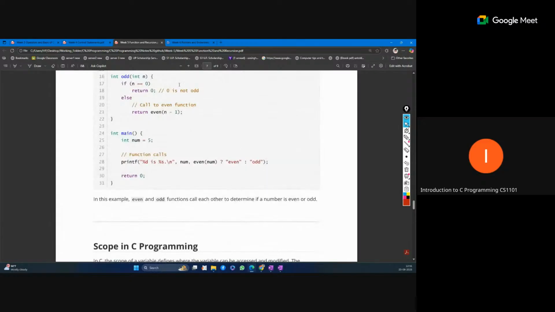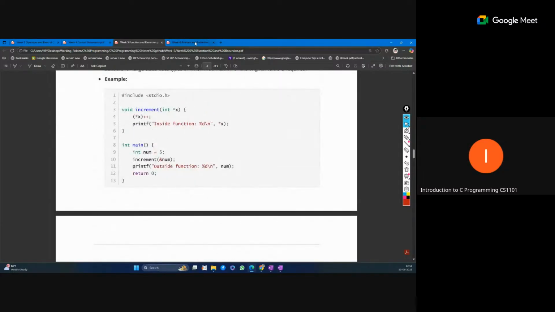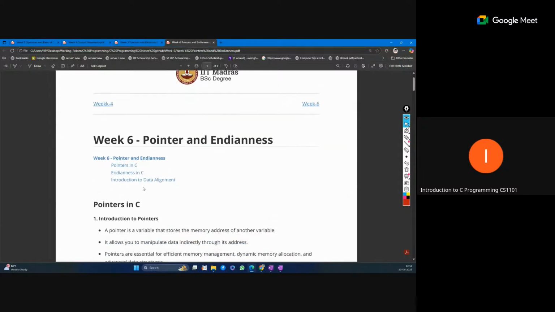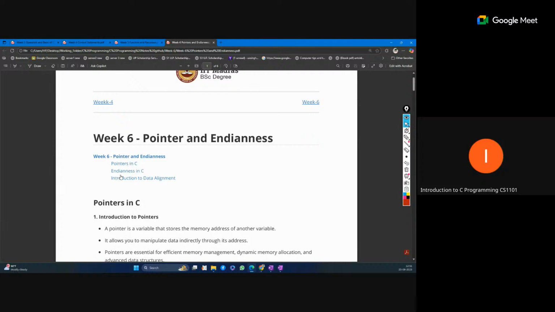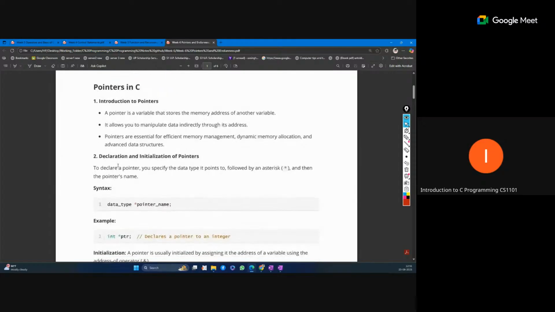Now let me discuss pointer basics and endianness. A pointer is another type of variable, and it stores a memory address of another variable.